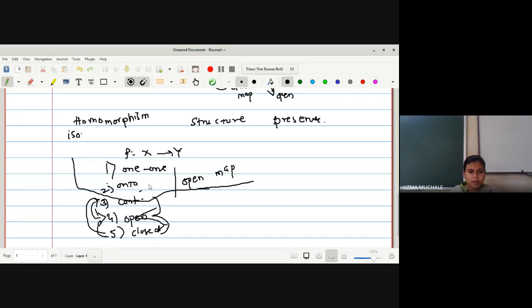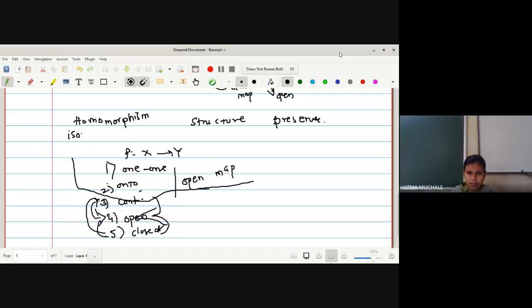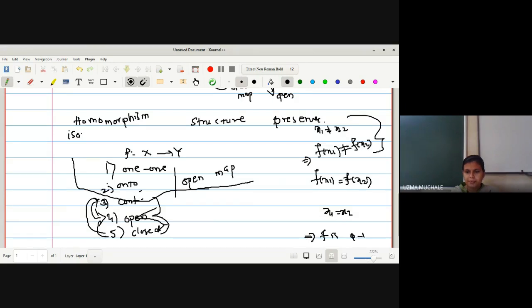1-1, onto, everyone knows. What does 1-1 mean? Can anyone tell me? Different elements have different images, right? We can say x1 not equal to x2, we should have f of x1 not equal to f of x2. Or in another way, mostly we are not using this one while proving. What we do is assume f of x1 is equal to f of x2, and then we prove x1 is equal to x2, then we say that f is 1-1. Correct? Yes, ma'am. Mostly we use this method, but the actual definition is different elements have different images.